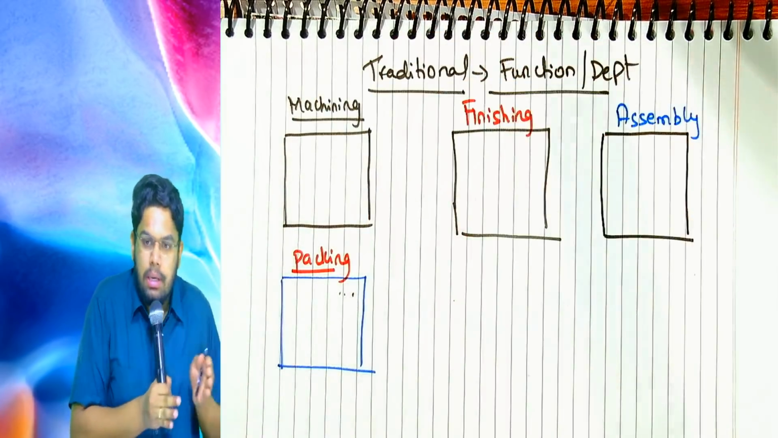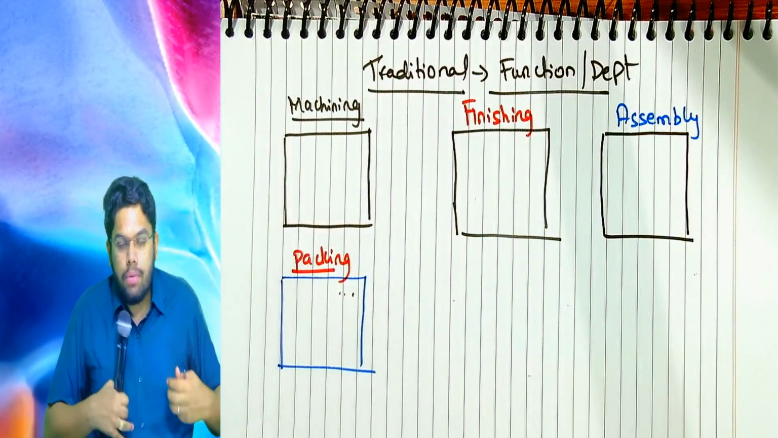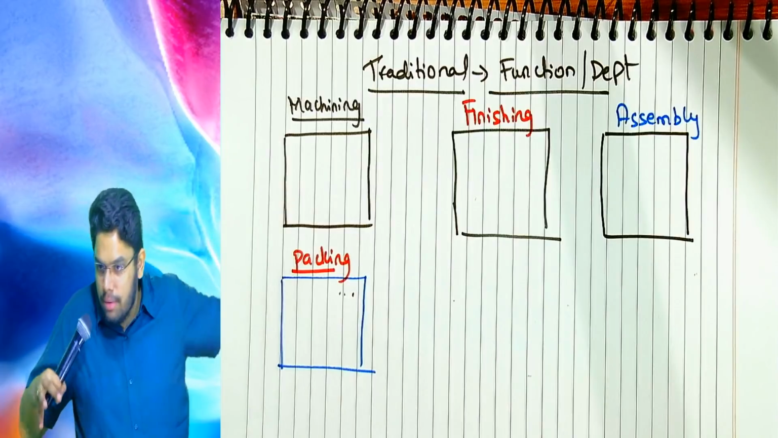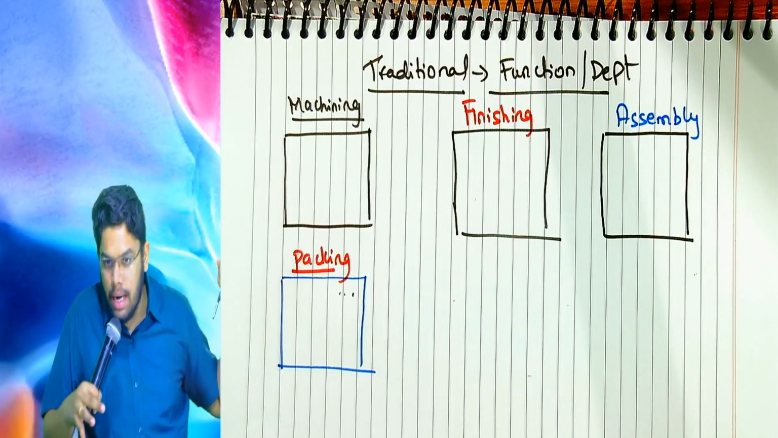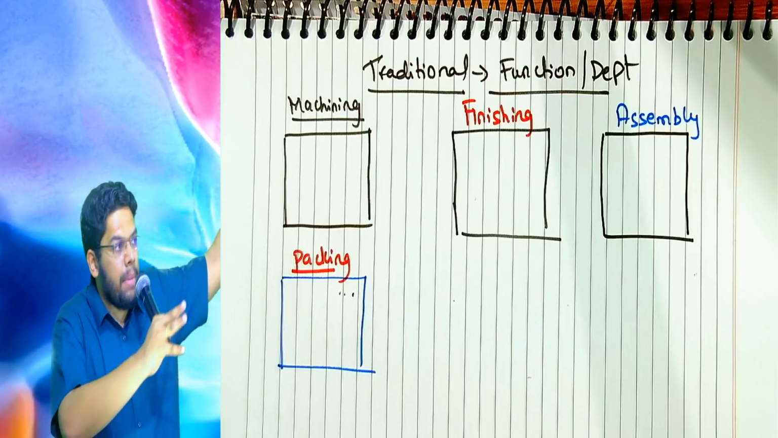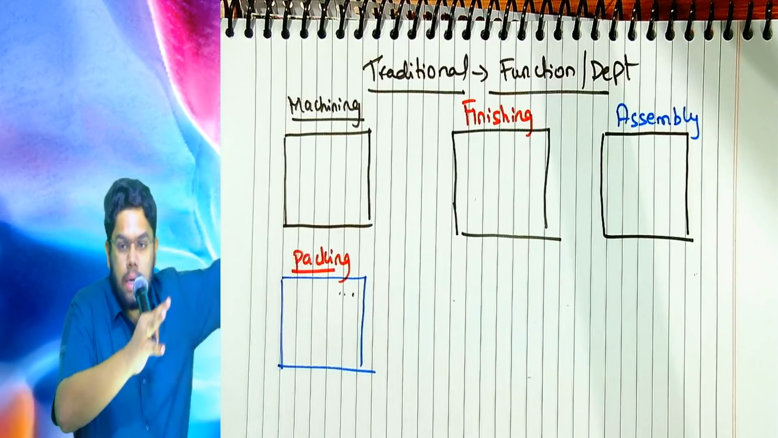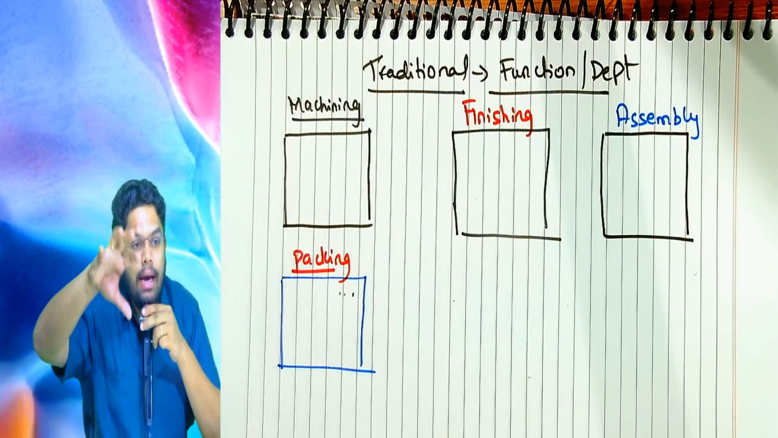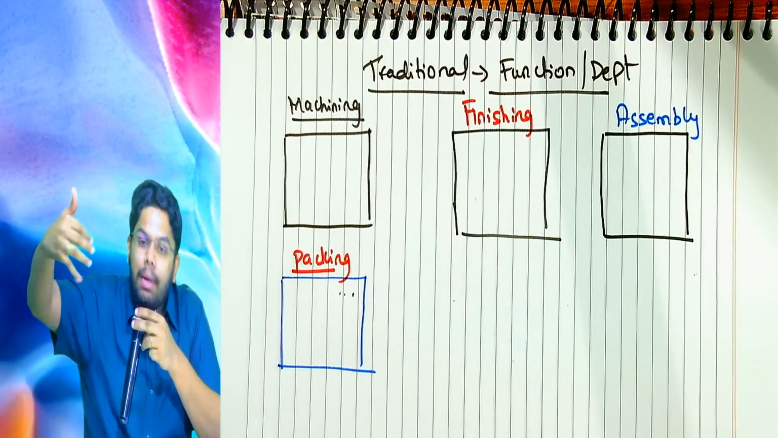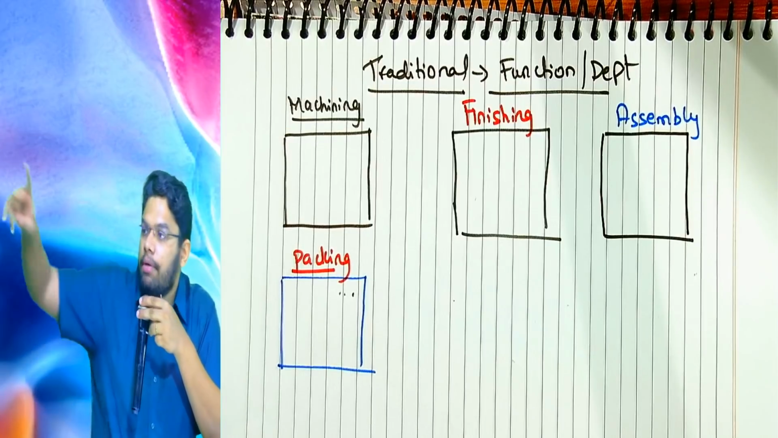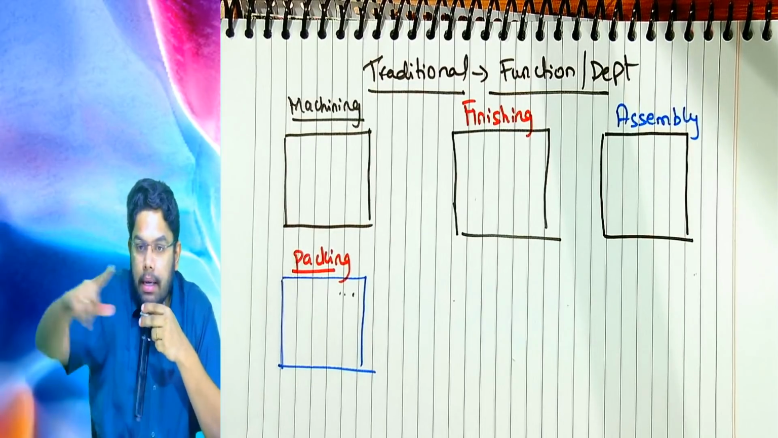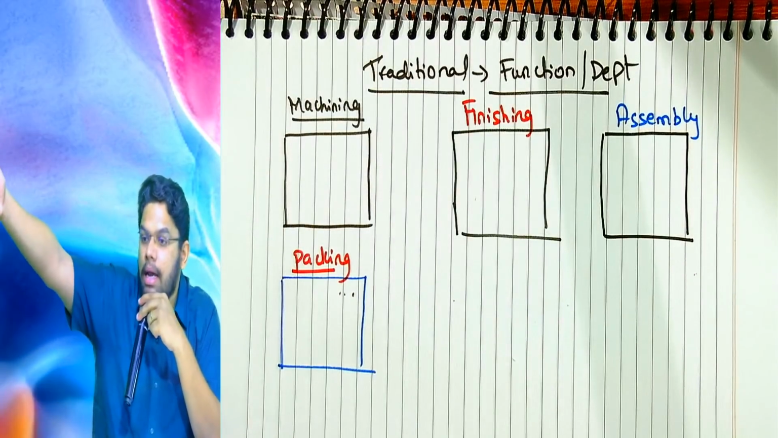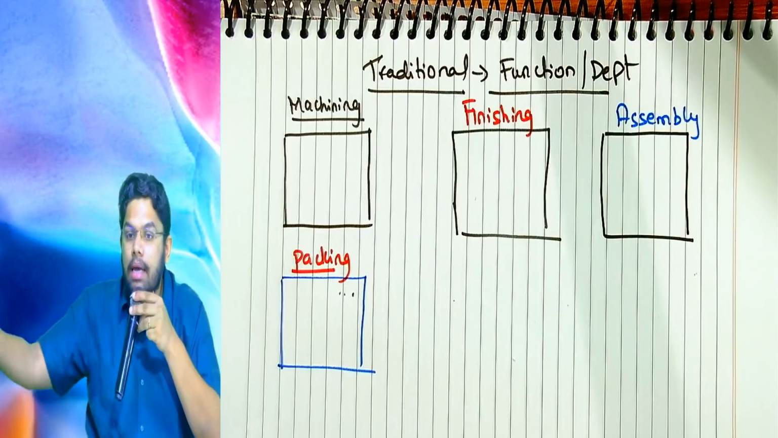So in the traditional way of doing manufacturing, each department is independently organized. Each function is a separate department in the factory. When you enter the factory, it will be a huge factory, more than 5 to 10 acres of land, and you will find big buildings in different parts of the factory. Inside each building, an independent process is going on. There will be machining in one building, finishing in another building, assembly in another building, and packing in another building.